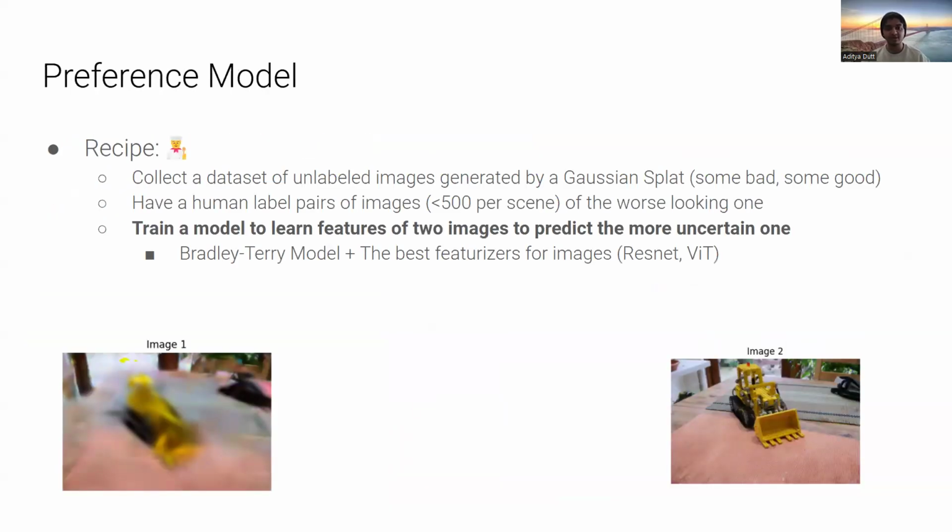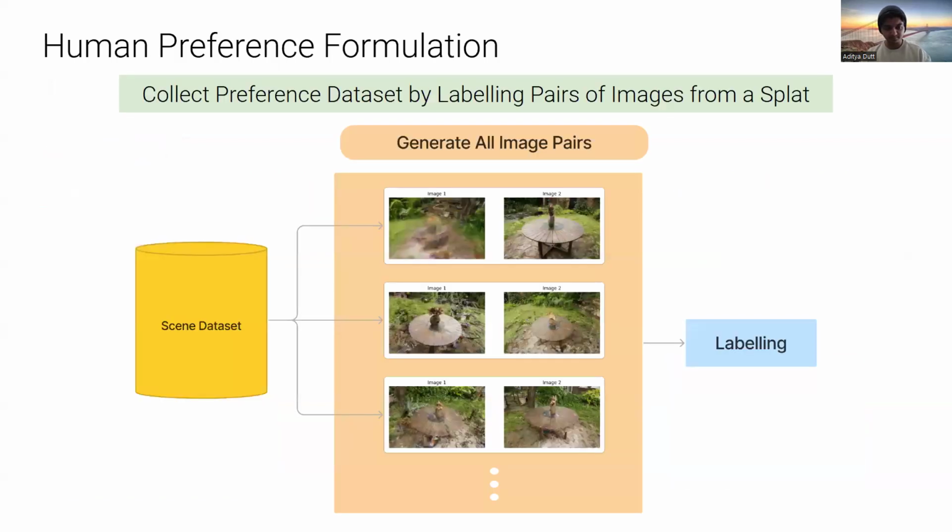For the preference model, our recipe is to collect a bunch of unlabeled images generated by a Gaussian splat, then have a human label these pairs of images to identify the worst looking one, and then train a model that is ideally a ResNet along with a Bradley-Terry model to then output the more uncertain image.